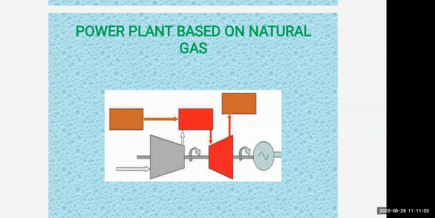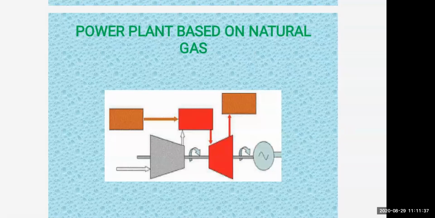So how is it transformed step by step? Chemical energy in natural gas gets converted to kinetic energy. Here you observe that there is a conversion of energy taking place in every step. Kinetic energy is generated how? By combustion of natural gas. Then this energy is converted to kinetic energy in the turbine, and finally we get electrical energy. You can see the diagram which shows the schematic of a power plant based on natural gas.